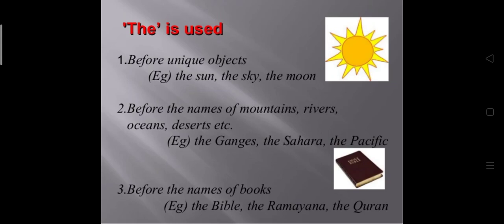I have already read the book you are talking about. Here we are talking about a book and I have already read it, so I am not going to use a here. I have already read the book which you talked about or which you are talking about.